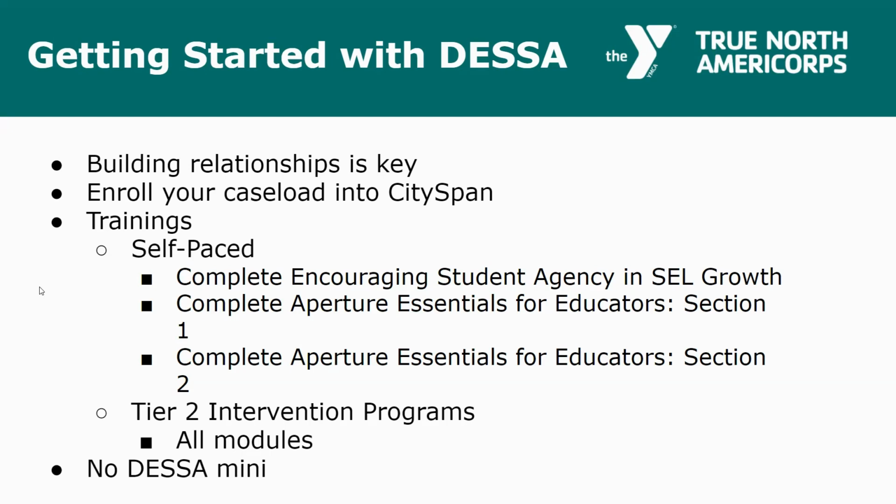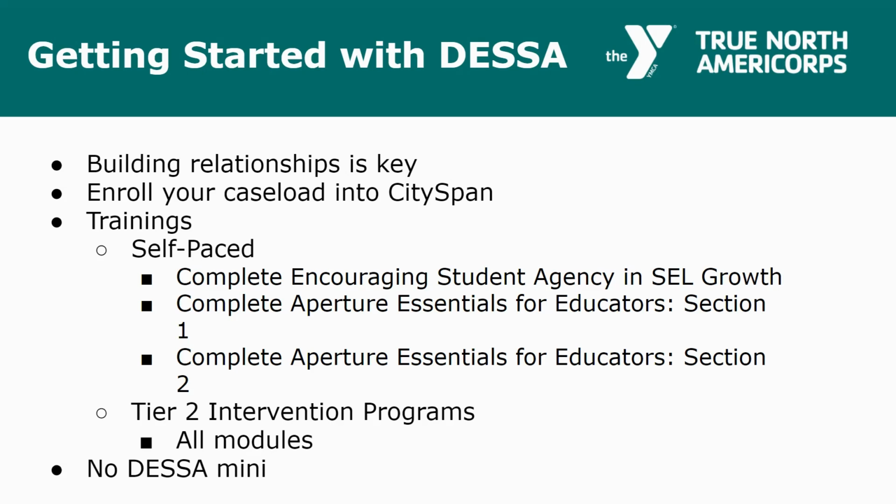What you are doing rather is the full DESSA. You have your caseload, you know who has needs, and you're working with them intentionally, and you're going to do that screener to see what exactly they need help with, right? Take the guesswork out of your intervention plan. That full DESSA is going to show you where they have need for instruction, and then you'll be able to use those Tier 2 intervention programs or consult with your site supervisor to target those competencies of need.